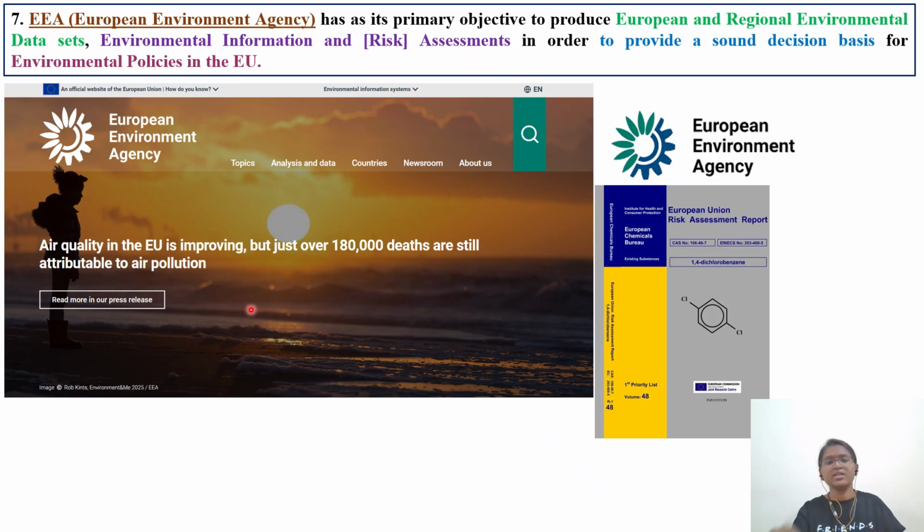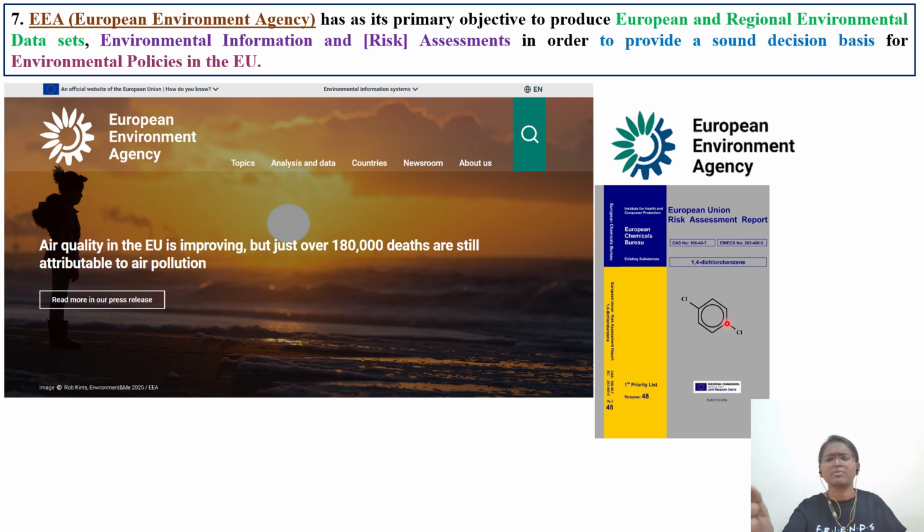So, for example, here in the screenshot you can see air quality in the European Union is improving, but just over 180,000 people are still attributable to this particular air pollution. So you have European Union risk assessment reports. For example, in this example, we have 1,4-dichlorobenzene. This report is there.